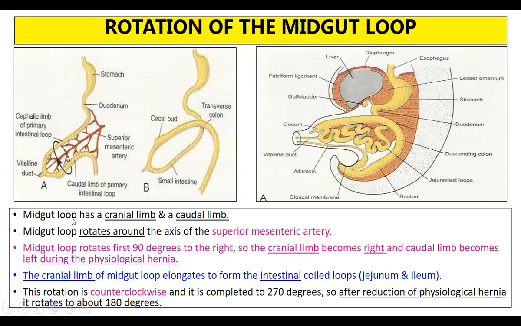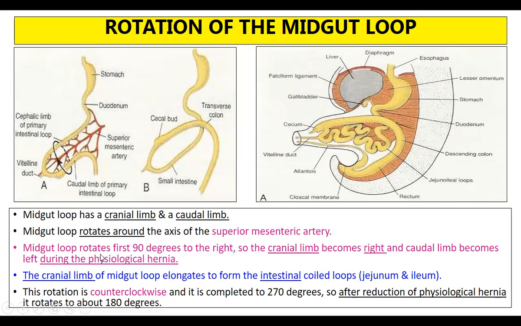Okay. The midgut loop rotates along the axis of the superior mesenteric artery. If you see here, this is the axis of the superior mesenteric artery. Now, the intestines will start rotating. If you see here, initially this is the loop, and the cephalic end is upper and the caudal end is lower. Now with the rotation, the cephalic end has gone down. So this is the cephalic end, which is the cranial end, and the caudal end has gone up. So this is the rotation.